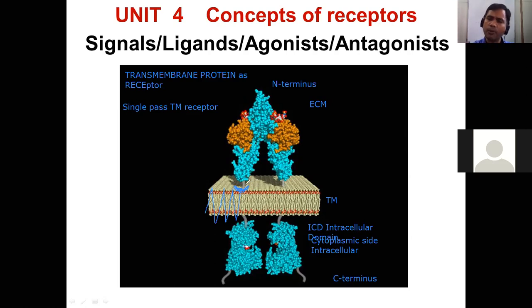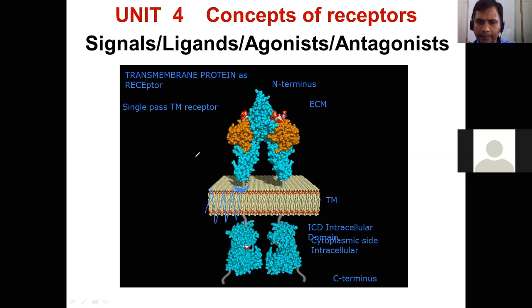Now, another very important point to understand the basics of receptors is that receptors can be single pass, 4 pass, 6 pass, or heptahelical, that is 7 pass transmembrane. That is fair. But still there are some uniqueness. Some transmembrane proteins are glycoprotein structures, like cadherin, integrin.